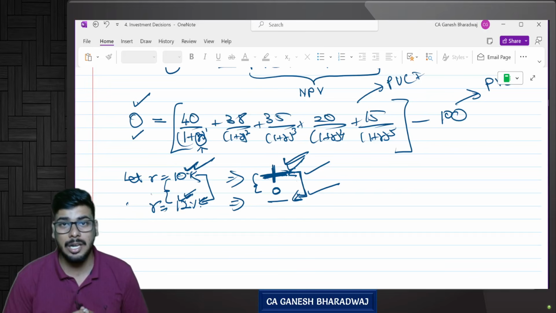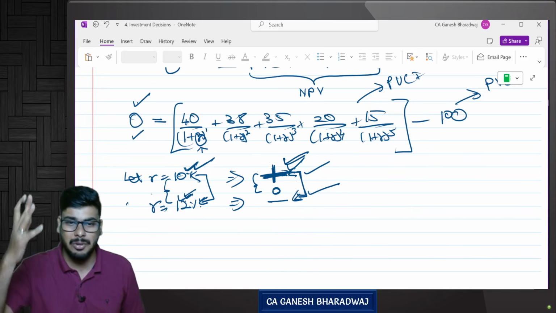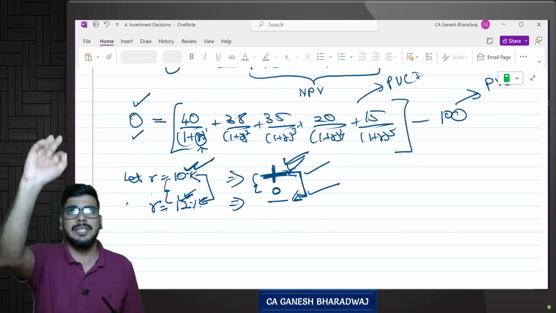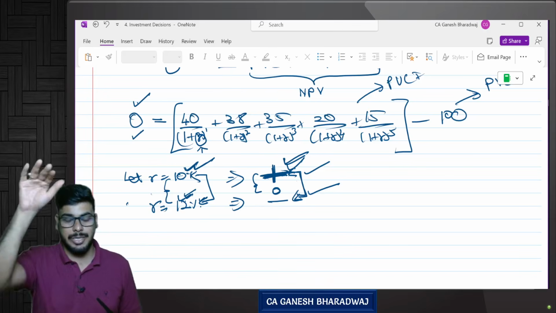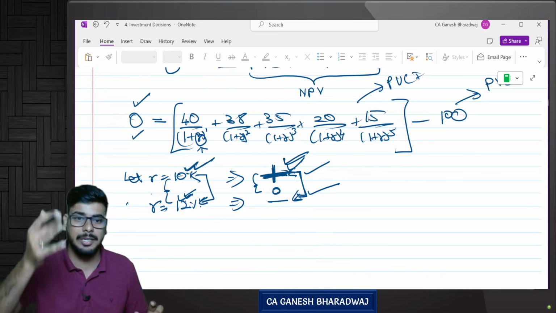Sir, in real life, is it so difficult to calculate IRR? No. At the click of a button, you can calculate IRR using various software. The basic software you can use is even your Excel spreadsheet. So, equal to XIRR, and if you just put in the figures, it will automatically come. There are so many software programs. If you just enter all the cash flows at the end of the relevant years, it will automatically calculate IRR with one click of a button.